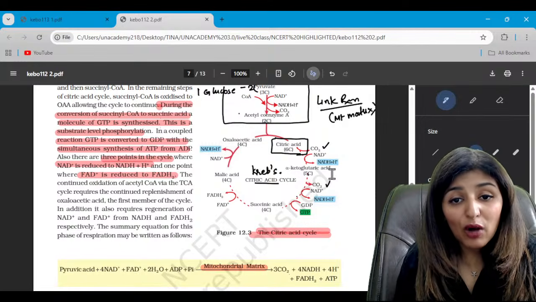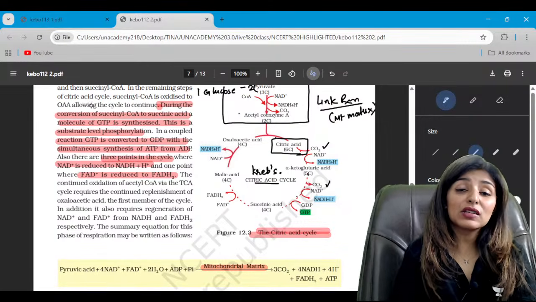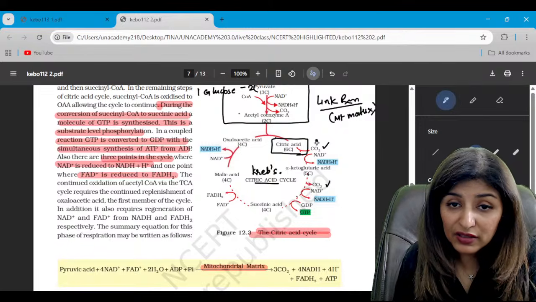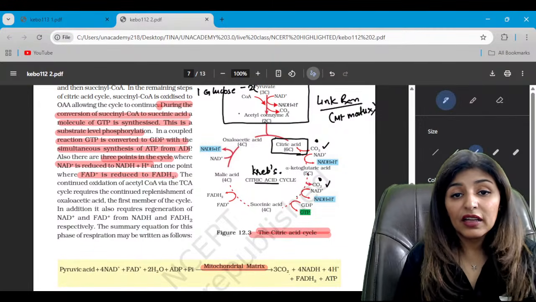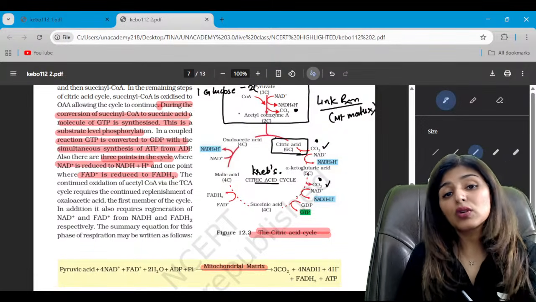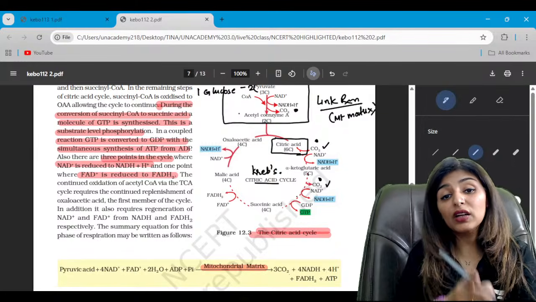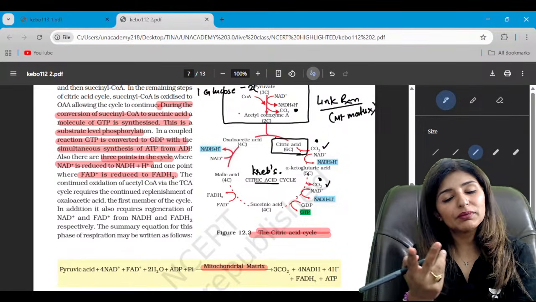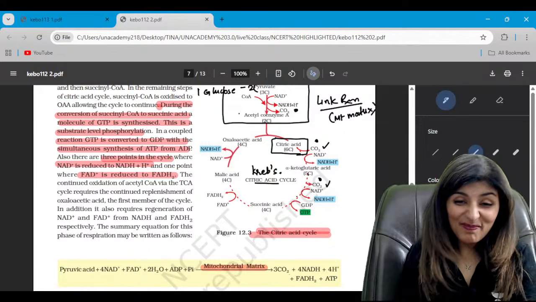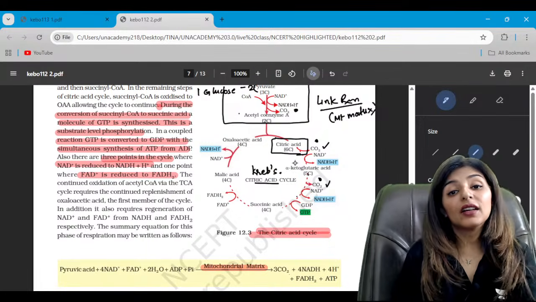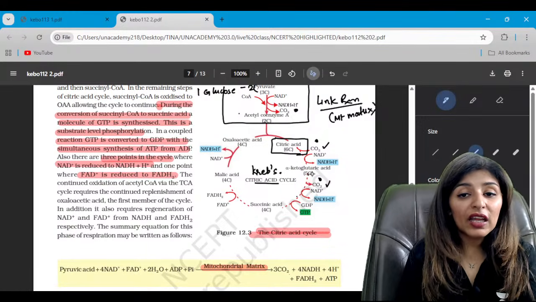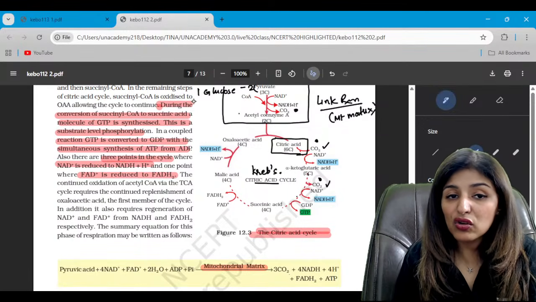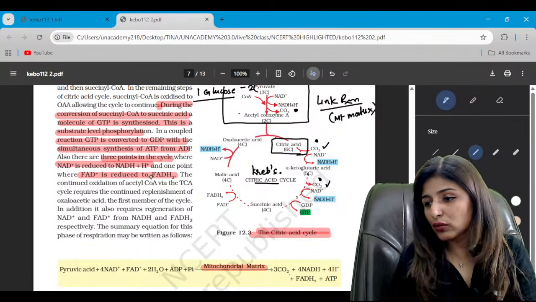How many carbon dioxides have been released during the Krebs cycle? There are 2 decarboxylations. One here and the other here. Then one carbon dioxide was also released during the link reaction. So in total 3 CO2. How many link reactions and how many Krebs cycles are running? 2 each, right? So 3 into 2, 6 CO2 are released during the complete oxidation of one glucose molecule.